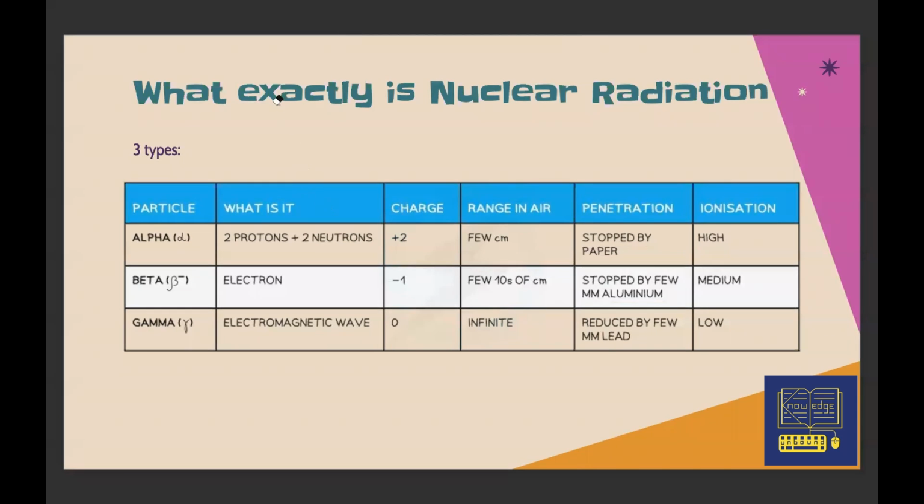Next is gamma. It's an electromagnetic radiation. It actually has no charge. Its penetration is very high, so even if you have anything dense, such as lead, gamma will penetrate through, but the ionization power is really low. So you'll not have much damage, but again it's probability which is playing in.